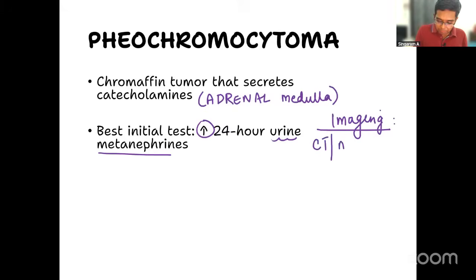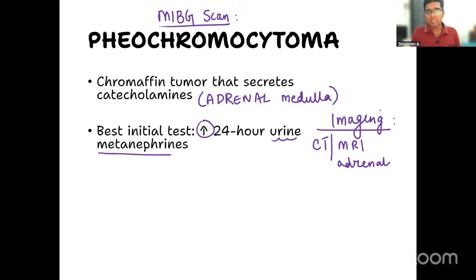CT or MRI of the adrenal gland. That is what I will do. CT or MRI of the adrenal gland. That is what you need to know about. And tell me, what is the role of MIBG scan? One more radionuclide scan. Can you tell me what is the role of MIBG scan?